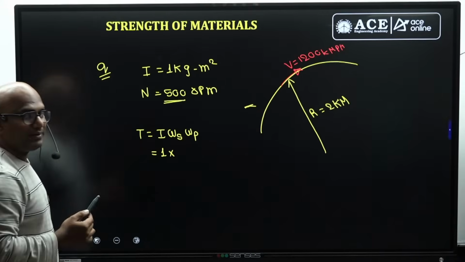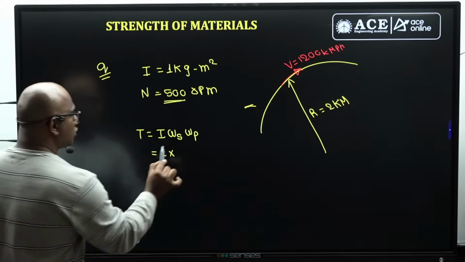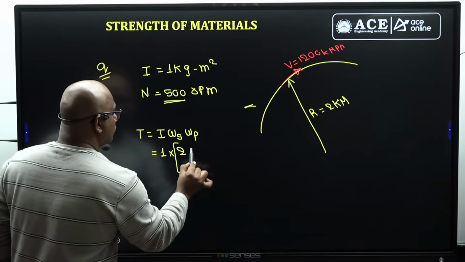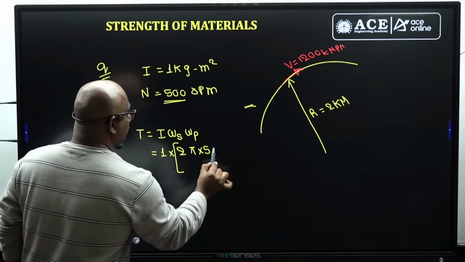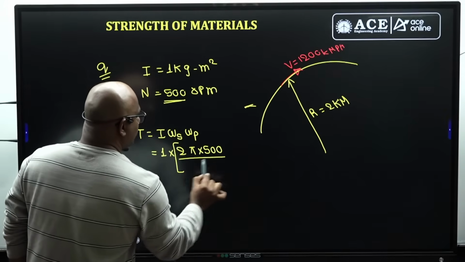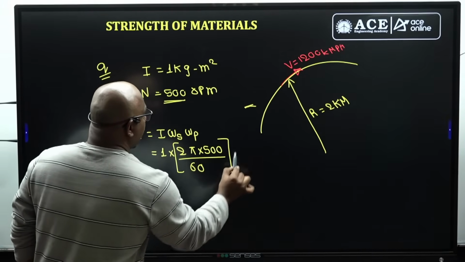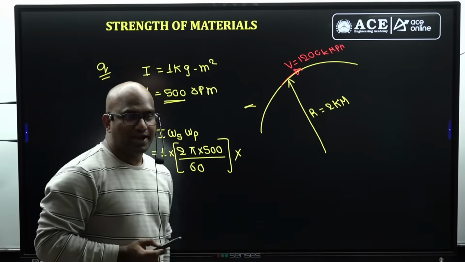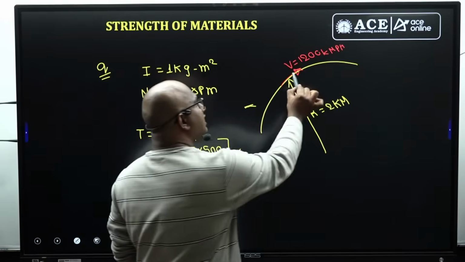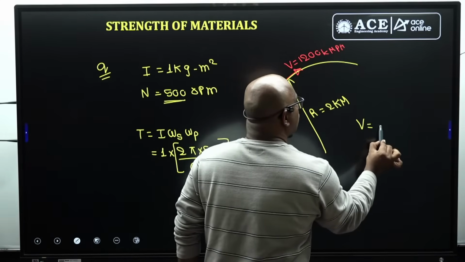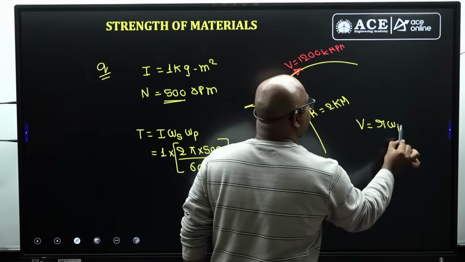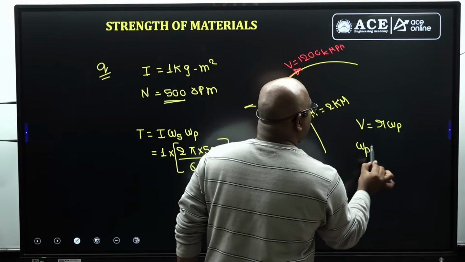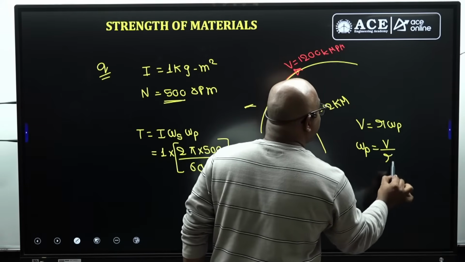500 RPM is given, but I want it in terms of radians per second. It should be 2 pi into 500 by 60, that is omega p, guys. I want omega p. What is meant by omega p? Omega pressure, how can you find it? As I know, V equals R omega p itself. So omega p equals how much, guys? V by R. You should take care of the units.